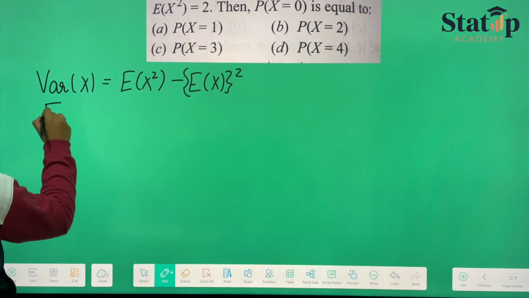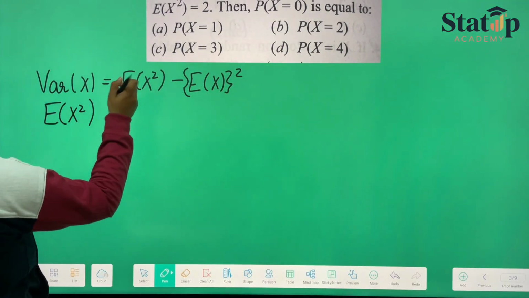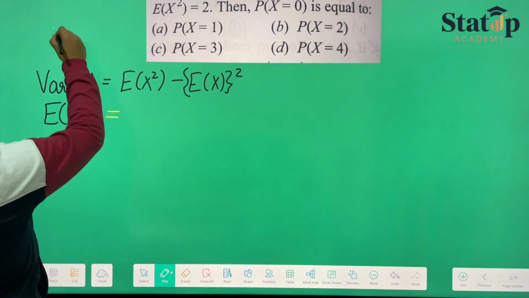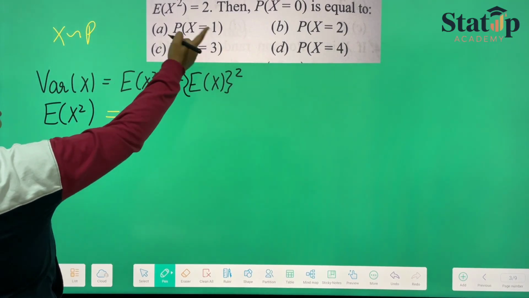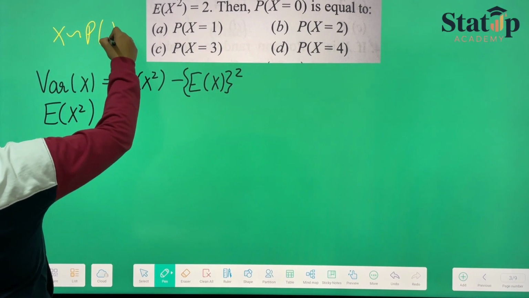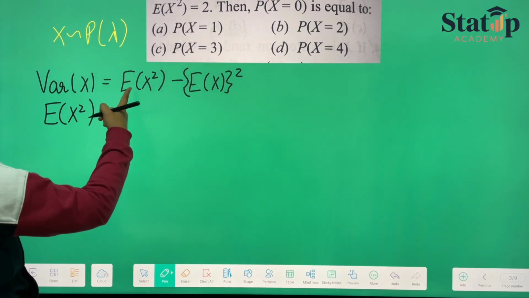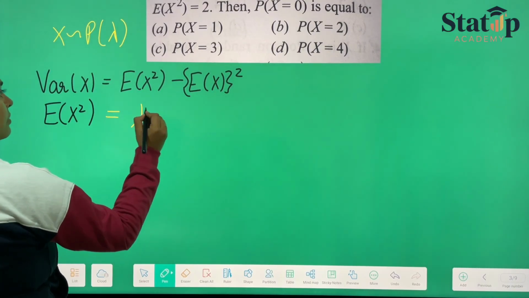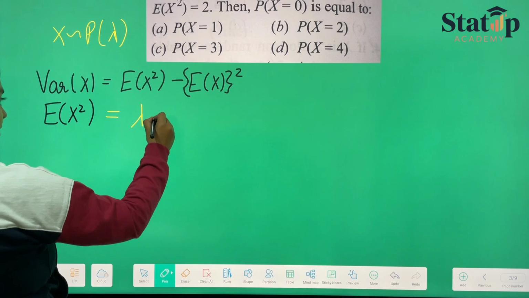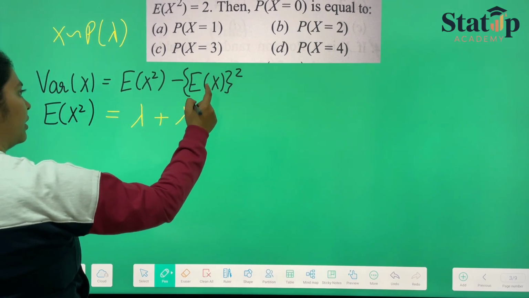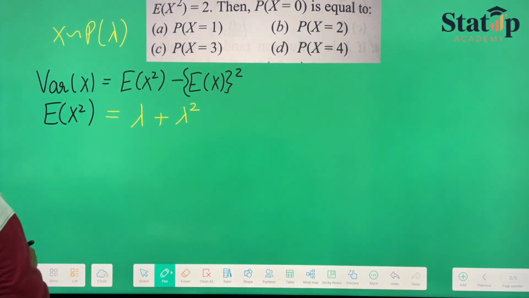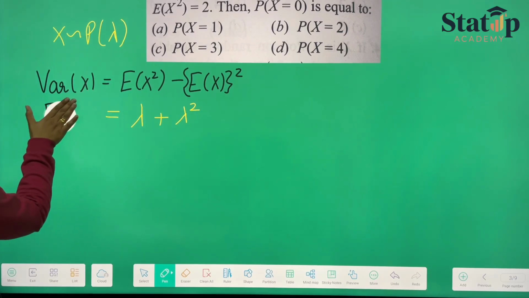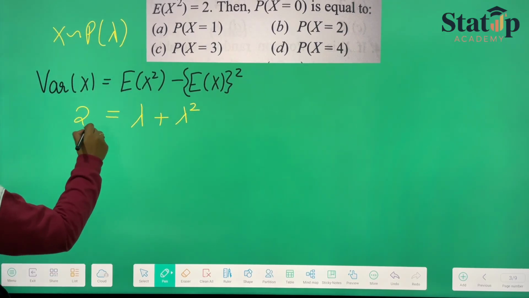So expectation of x square can be written as variance of x plus expectation of x whole square. Now since x follows Poisson distribution, let us say with lambda parameter, variance of x will be lambda and expectation of x will be lambda, but whole square will be lambda square. And this expectation of x square in the question they have given us is equal to 2.